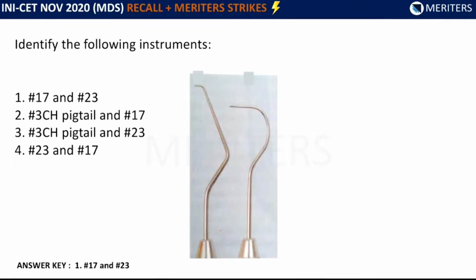Now see here, this is an IBQ and you should be able to at least identify what instruments are there. So here number 17 and number 23 is the answer. See the options, number 17, number 23, number 3 CH pigtail. So here the options are just reversed. You should be very clear to identify this is number 17 and this is number 23.